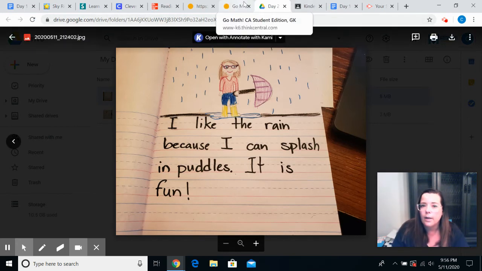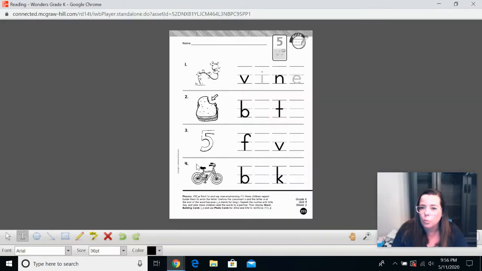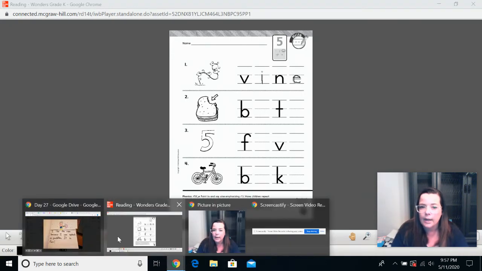For our language arts page today, you are only doing this one side of this page, page 255, and we're working with that magic E. So let's say the words vine, bite, five, and bike. I'll do the very first one, but then you can do the rest. They just want on the top for us to trace in our very best handwriting the I and the E for vine. And then what you're going to do is go down here and put your I, your magic E, to complete each word. Super easy today.